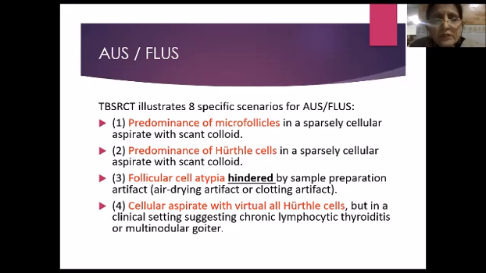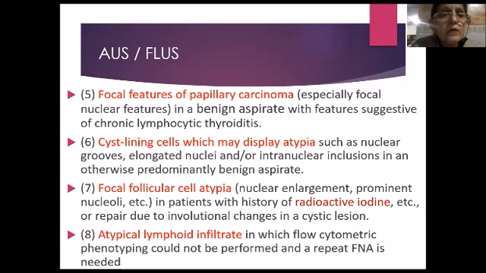The fourth one is when there are virtually all Hürthle cells, but the clinical setting suggests that there is chronic lymphocytic thyroiditis or features of multinodular goiter. Fifth one is there are focal features of papillary carcinoma, especially focal nuclear features, but the aspirate basically is benign. And the features also suggest chronic lymphocytic thyroiditis.